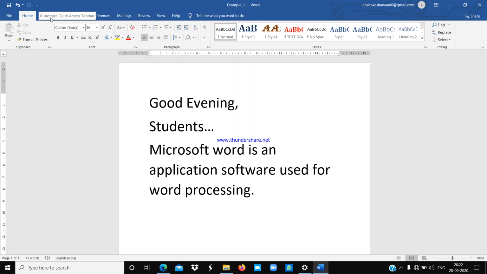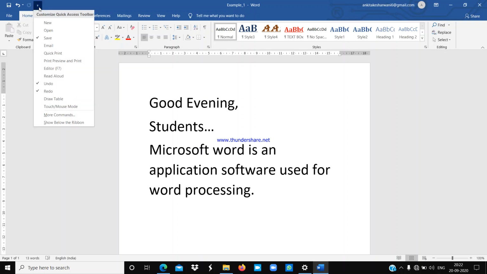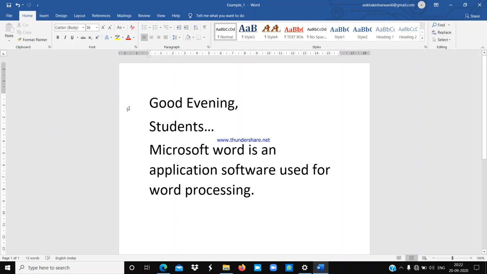After it, you will find this Customize Quick Access Toolbar drop down menu, and by clicking on it you can create your own customized access toolbar. Understood everyone? So this is about the title bar. Now you can see this is the File tab.